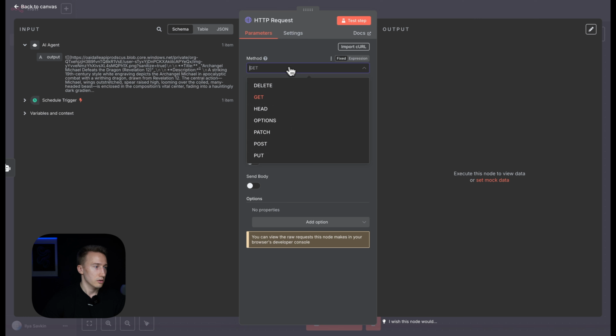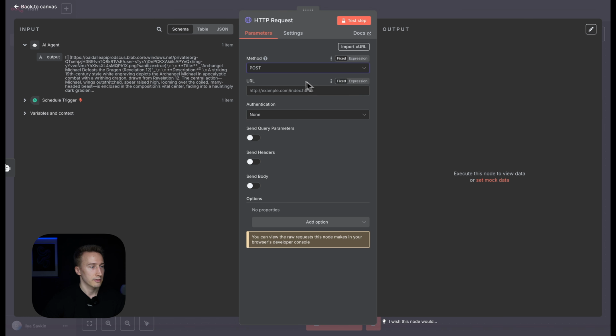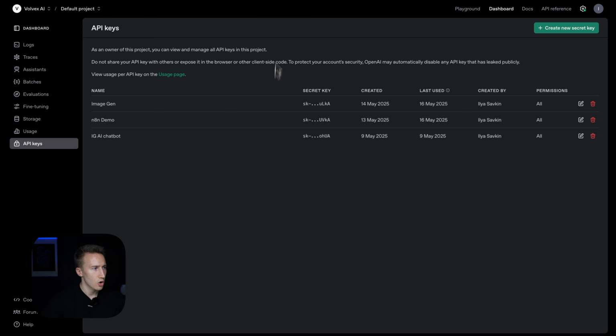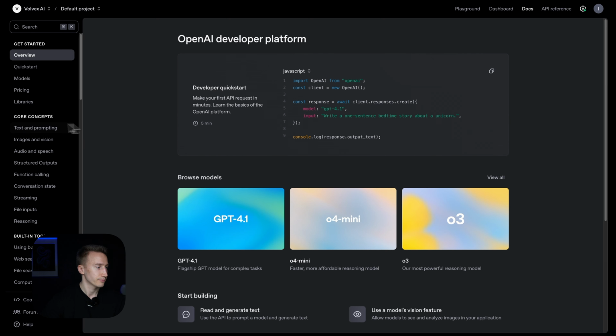Nice. So this is going to be post, and to fill those fields, you can go to OpenAI, platform.openai.com, and press docs here.